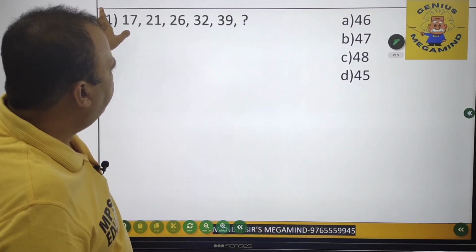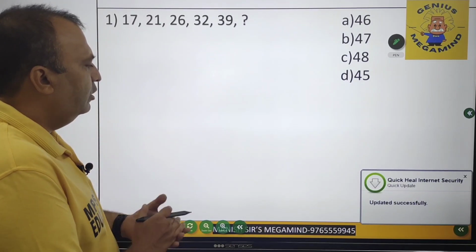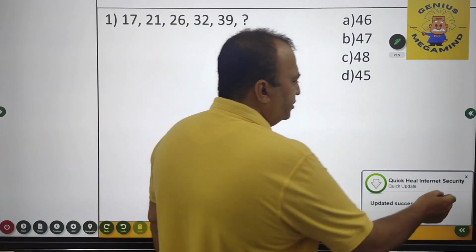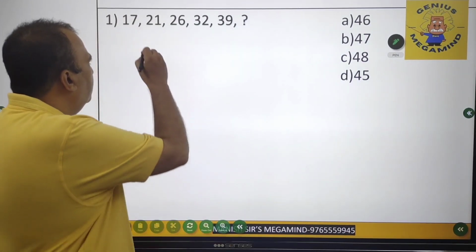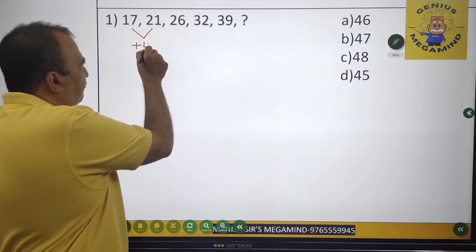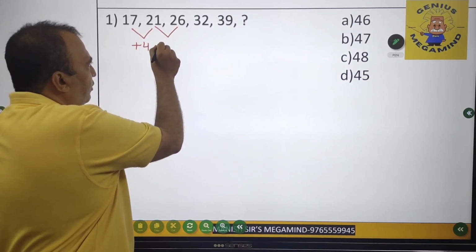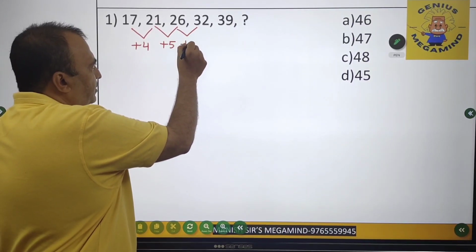From the left hand side to the right hand side, the numbers are in an increasing order. So first of all, I'm going to find out the difference between the two numbers. Initially the difference is plus 4. Then the difference comes out to be plus 5. Then the difference is plus 6.